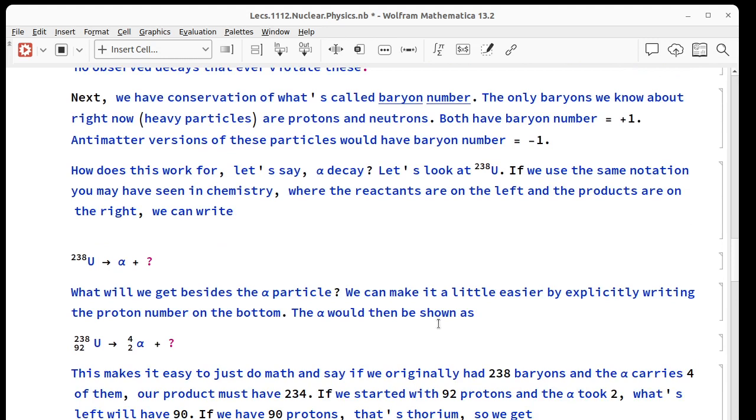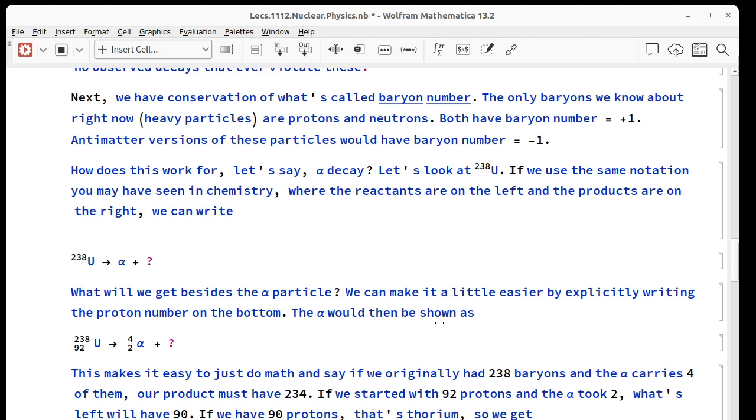A little bit less crucial, we have conservation of baryon number. The only baryons we're going to talk about in this course, baryon means heavy particle, are protons and neutrons. They are both assigned a baryon number of plus one. Antimatter versions of these, so antineutrons or antiprotons, would have a baryon number of minus one.